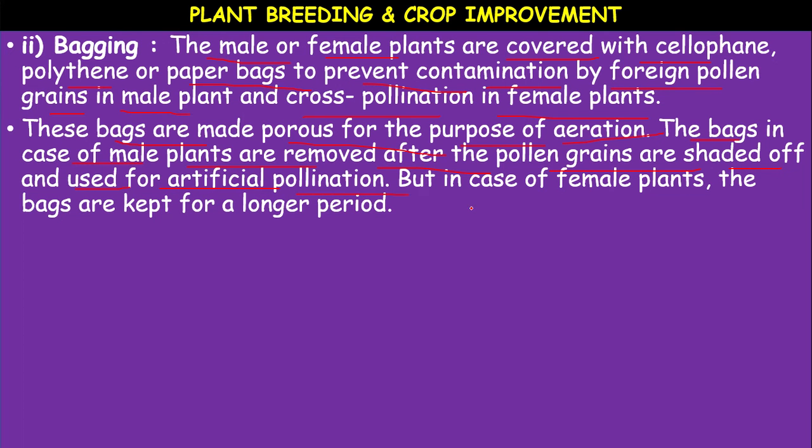Okay, we have to use the pollen grains of the desired plant only, with the desired qualities, to pollinate. So, that is called artificial pollination, but in case of female plants, the bags are kept for a long period to avoid contamination.